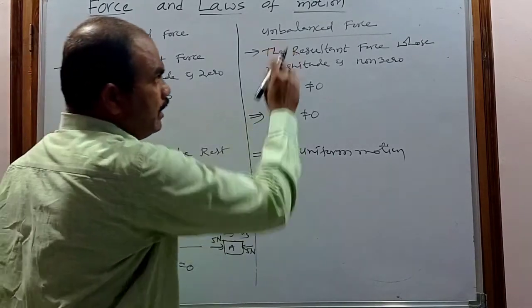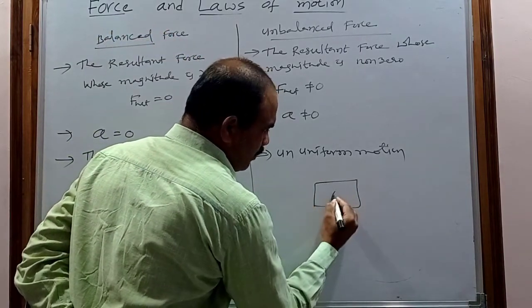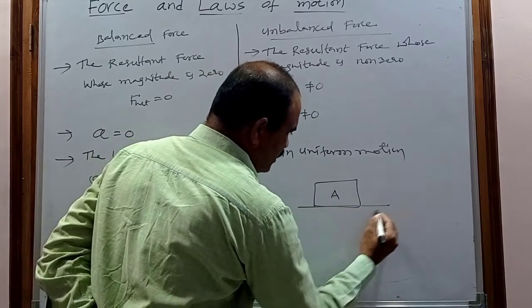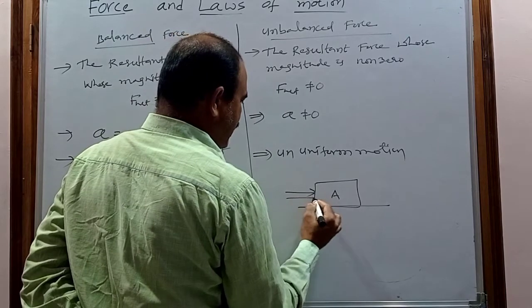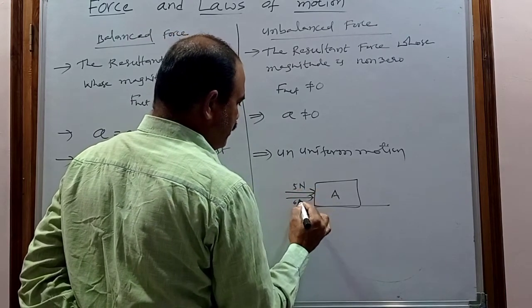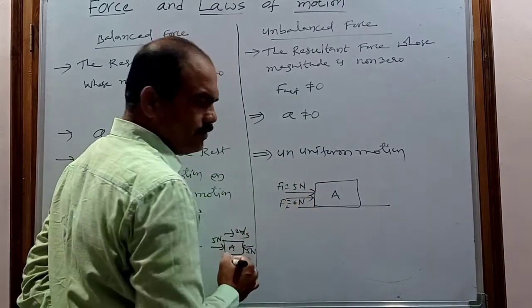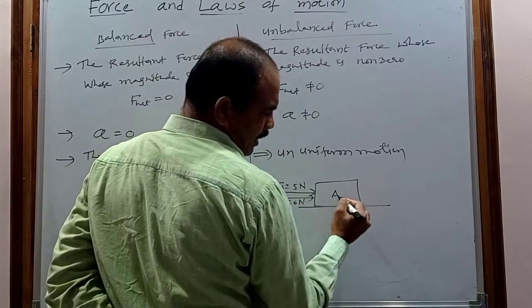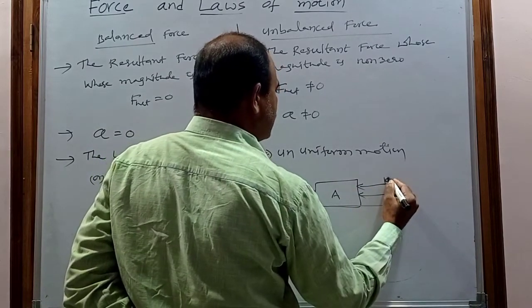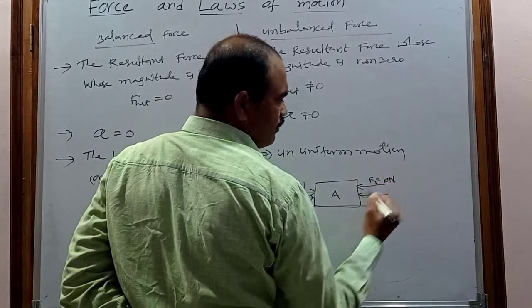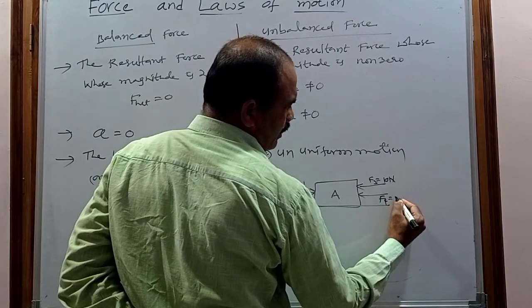And next coming to the unbalanced force. Let us consider this is a body A and this body is at rest on the surface of the earth. Now on this side let us consider 5 newton force and 6 newton force are acting. Let us consider the 5 newton force is F1 and the 6 newton force is F2. And again on this object A, in this direction 2 forces are acting: 10 newtons, which will be F3, and this force will be F4, again 2 newtons.